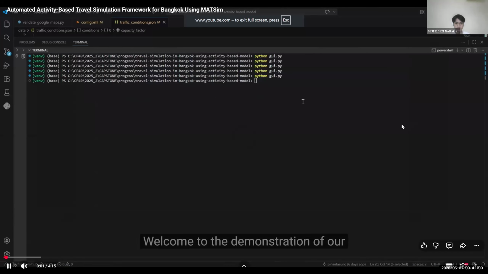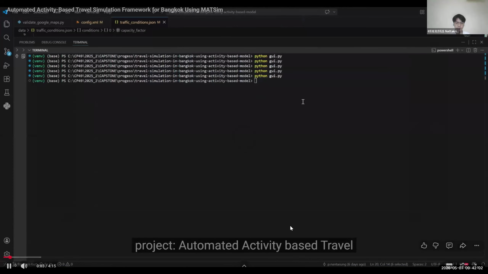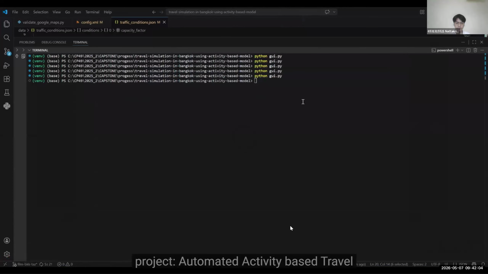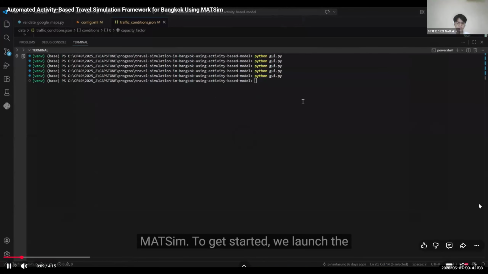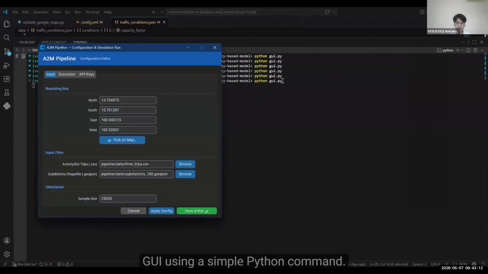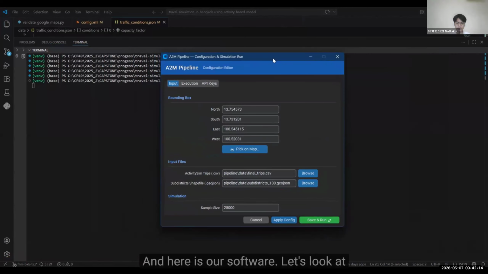Welcome to the demonstration of our project, Automated Activity-Based Travel Simulation Framework for Bangkok using Maxim. To get started, we launch the GUI using a simple Python command. And here is our software. Let's look at the first tab, Input.